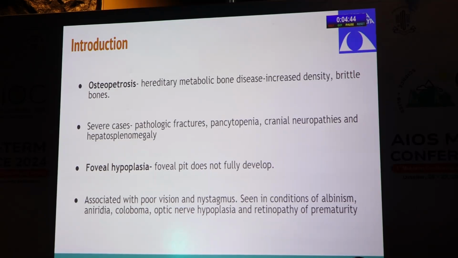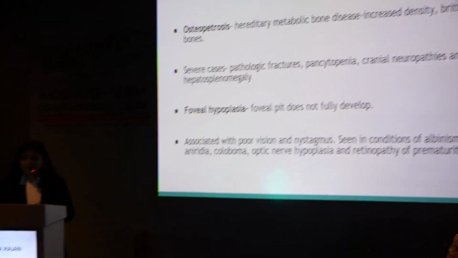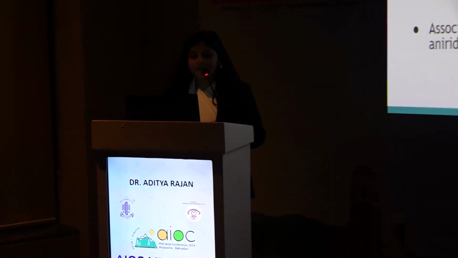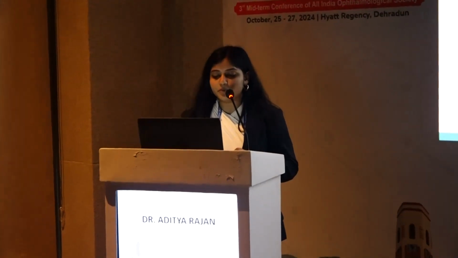Severe cases can present with pathological fractures, pancytopenia, cranial neuropathies, and hepatosplenomegaly. Foveal hypoplasia is when the foveal pit does not develop fully. It can be associated with poor vision and nystagmus, and it is seen commonly in conditions of albinism, aniridia, coloboma, optic nerve hypoplasia, and retinopathy of prematurity.